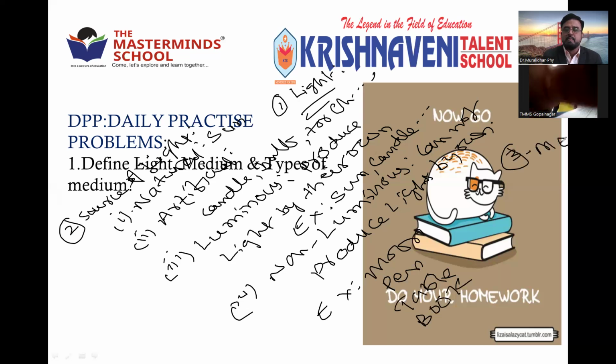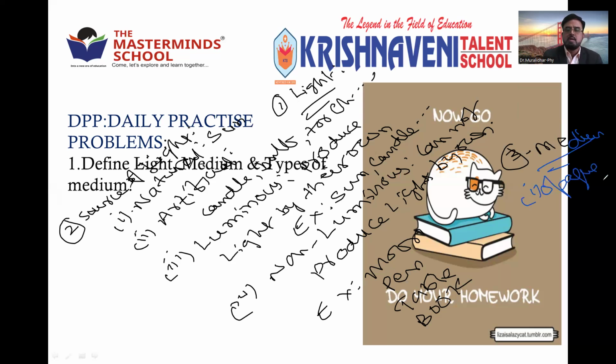The third point is about medium. Again, there are three types of mediums. One is opaque, number two is transparent, and the third one is translucent.